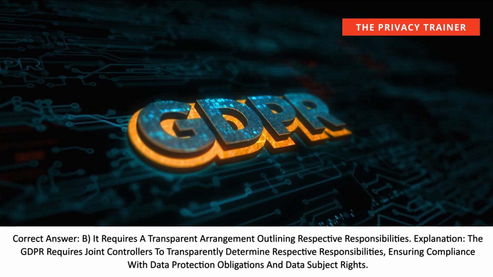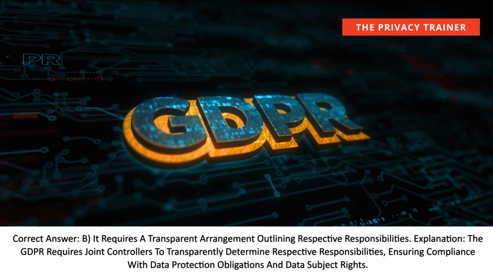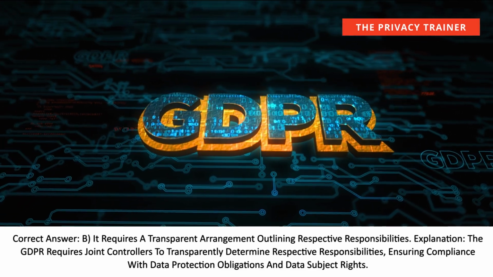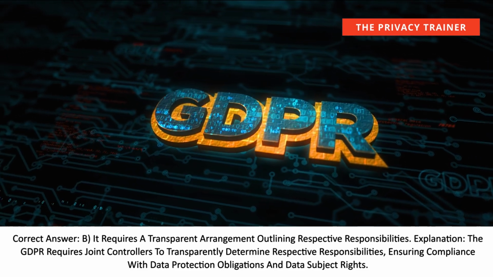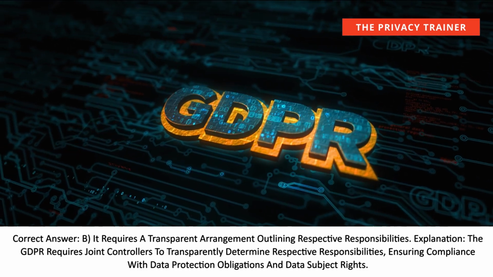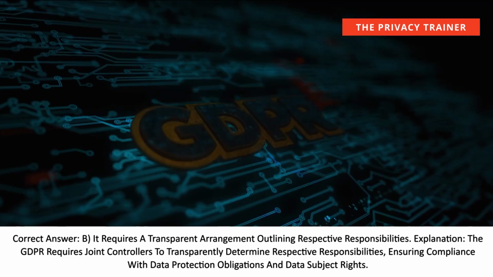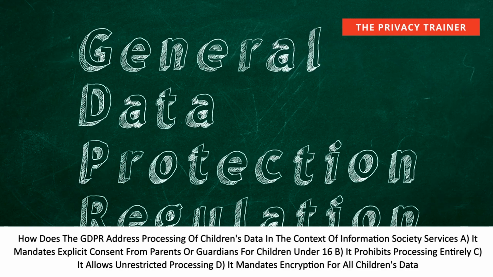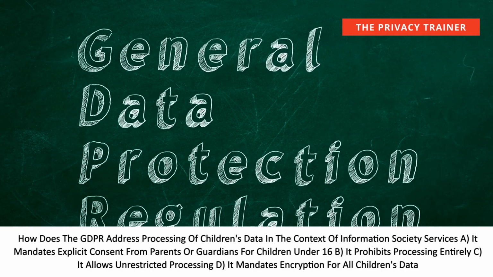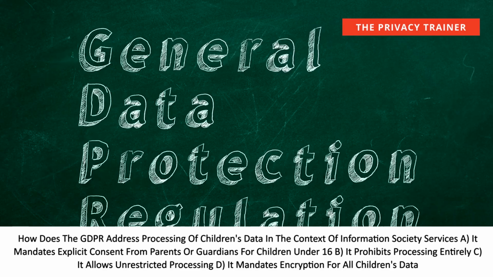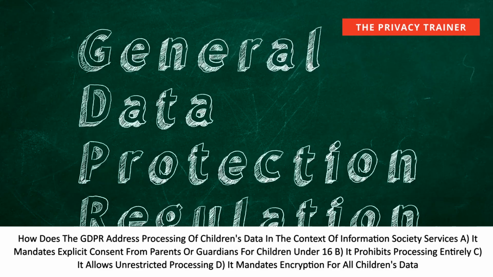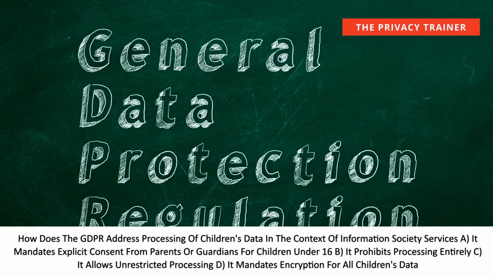Correct answer, B. It requires a transparent arrangement outlining respective responsibilities. Explanation: The GDPR requires joint controllers to transparently determine respective responsibilities, ensuring compliance with data protection obligations and data subject rights. How does the GDPR address processing of children's data in the context of information society services? A. It mandates explicit consent from parents or guardians for children under 16. B. It prohibits processing entirely. C. It allows unrestricted processing. D. It mandates encryption for all children's data.